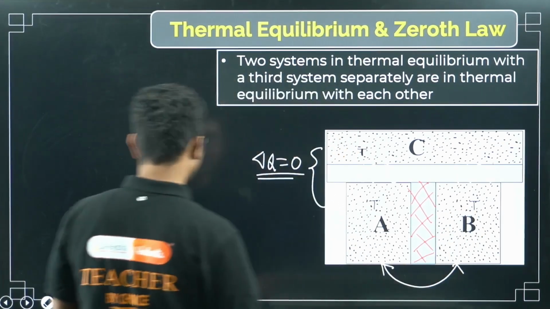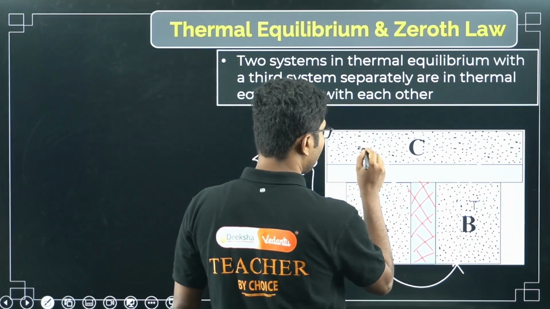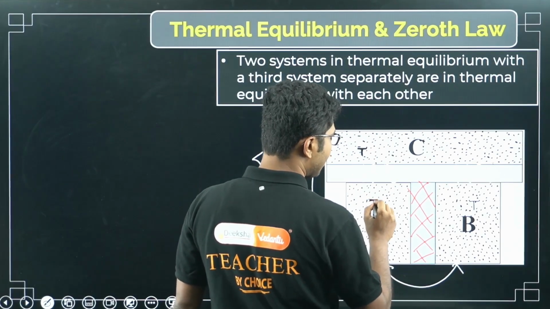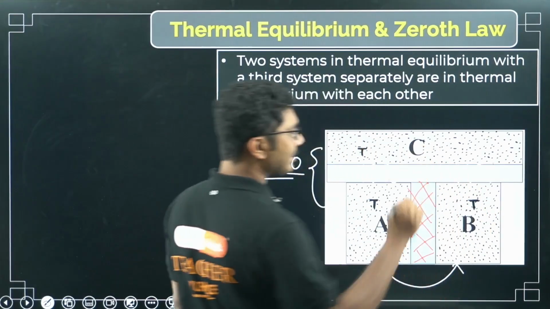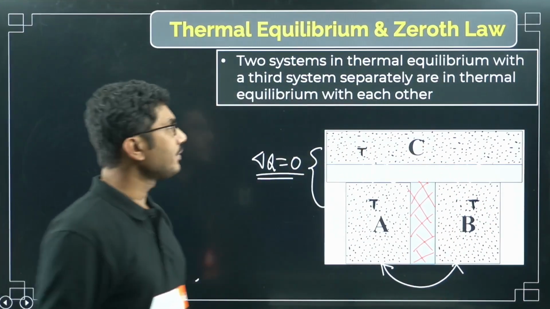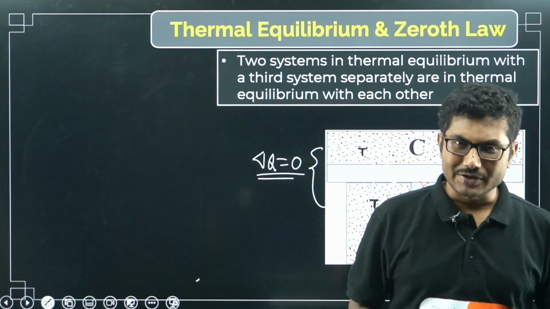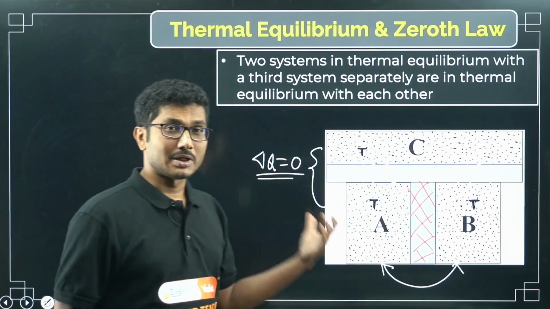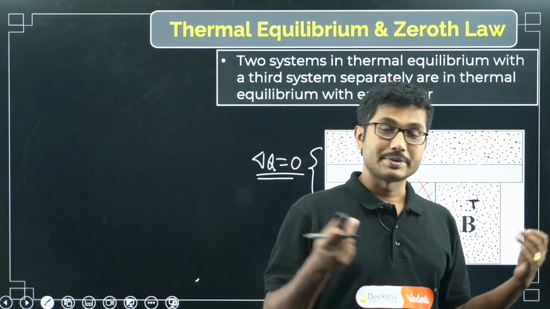I hope it is visible. If it is not, let me make it a little bolder. So they all have the same temperature. When two objects have the same temperature, they do not exchange any heat energy. So basically this law gives the definition of temperature. From the zeroth law we get the basic definition of temperature: when two objects are in thermal equilibrium, the quantity which defines that thermal equilibrium is the temperature.